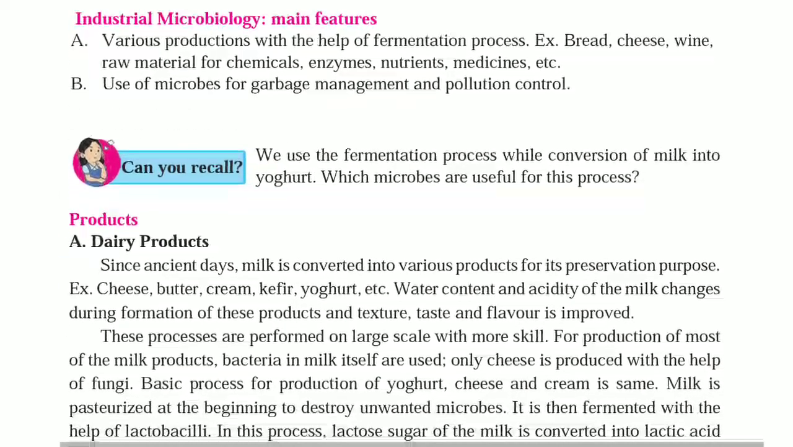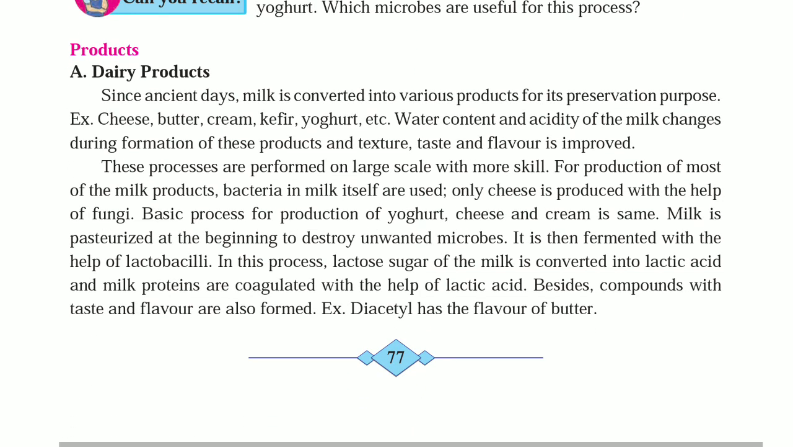Can you recall? We use the fermentation process while conversion of milk into yogurt. Which microbes are useful for this purpose? Lactobacillus bacteria are used for making yogurt. Lacto, the meaning of lacto in Latin is milk. Lacto is related to milk. Dairy products.